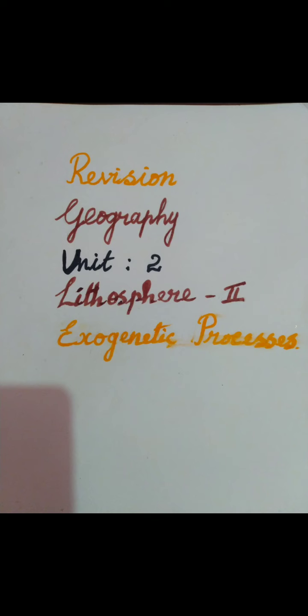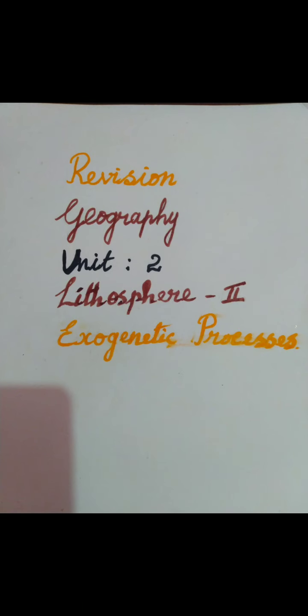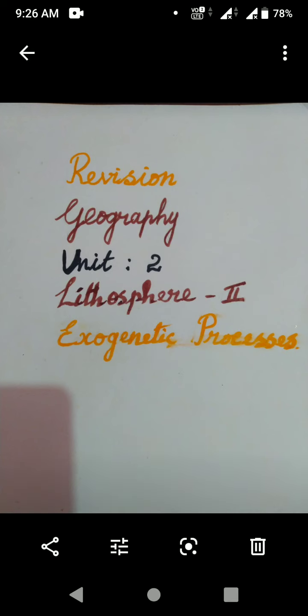Okay. Next, second, statement 1 and statement 2 are given. Statement 1: Running water is an important agent of gradation. And statement 2: The work of the river depends on the slope of land on which it flows. That is option D, statement 1 and 2 are true. Both the statements are true.